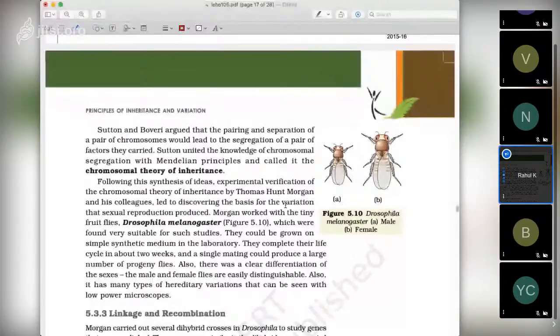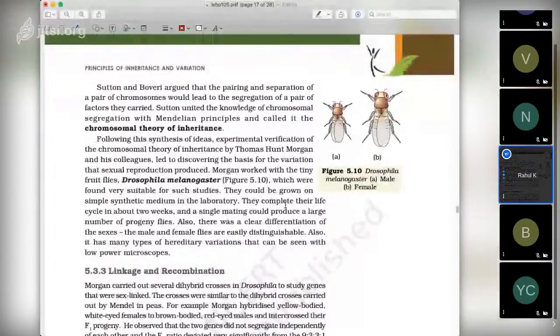So far we have discussed the three laws, and then there will be linkage and recombination, which is actually an exception to the law of independent assortment. We will discuss this in our next lecture. Okay. So has everyone understood everything so far?